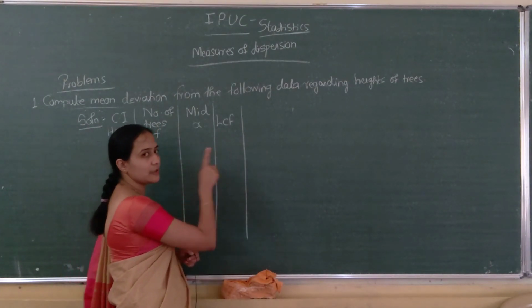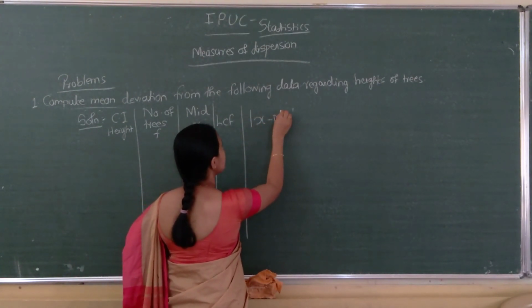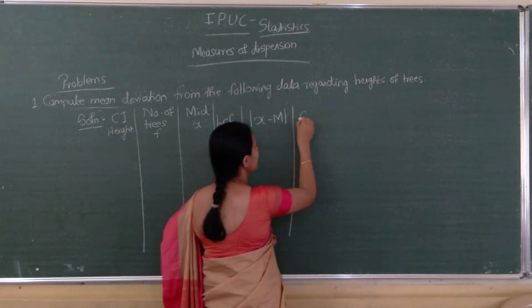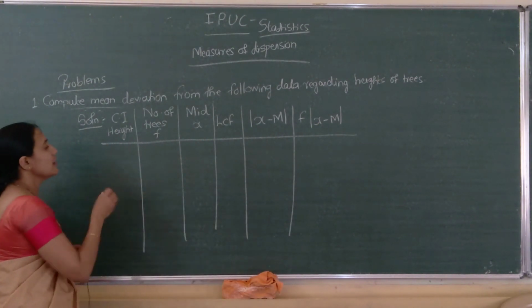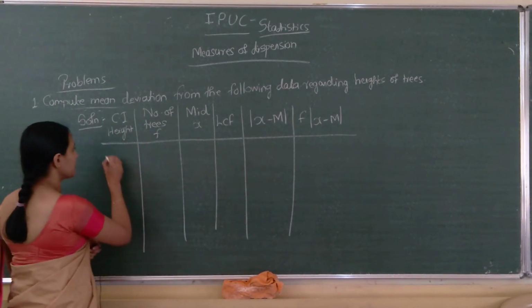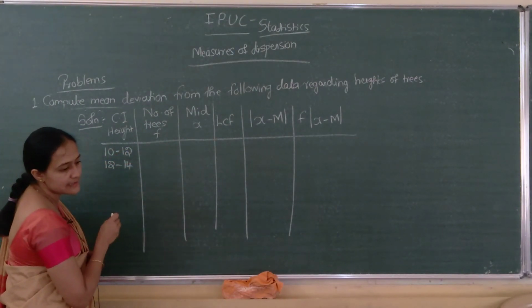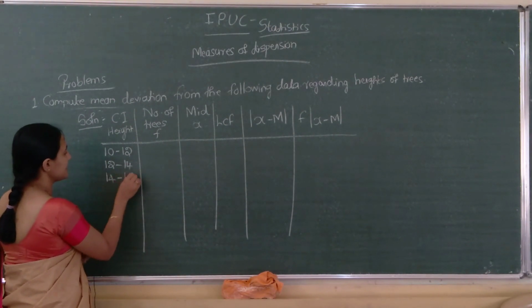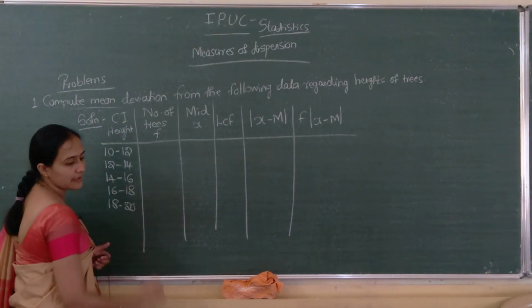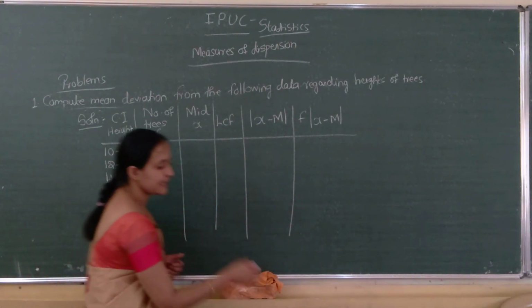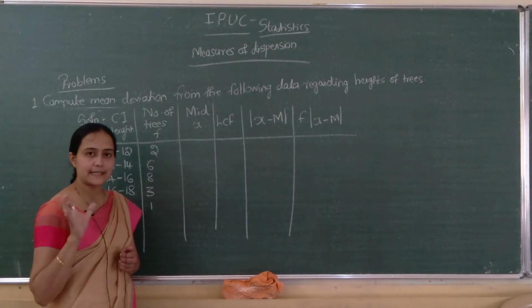So LCF is required to compute median. Next mod x minus median. Next f into mod x minus median. This many columns are required. So height 10 to 12, 12 to 14, 14 to 16, 16 to 18, 18 to 20. Correct? Next frequencies 2, 6, 8, 3, 1. This much data is given.